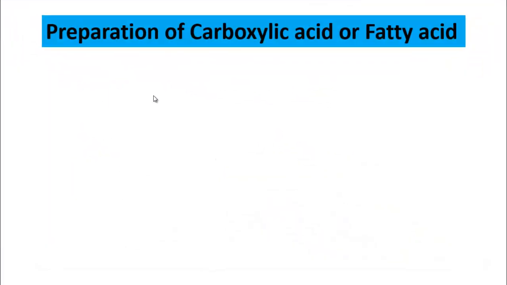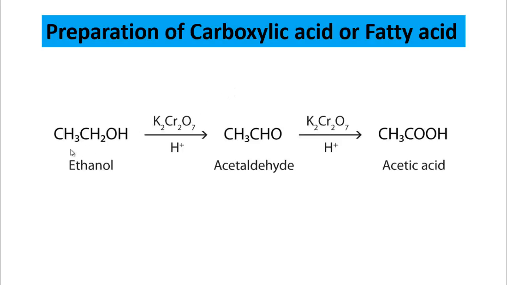Now we will know about the preparation of carboxylic acid or fatty acid. Another name for the higher members of carboxylic acid is fatty acid. That means when the carbon number of a carboxylic acid is higher, these carboxylic acids are known as fatty acids. Now follow here the preparation. Carboxylic acid can be produced from ethanol or from aldehyde by oxidation using potassium dichromate.